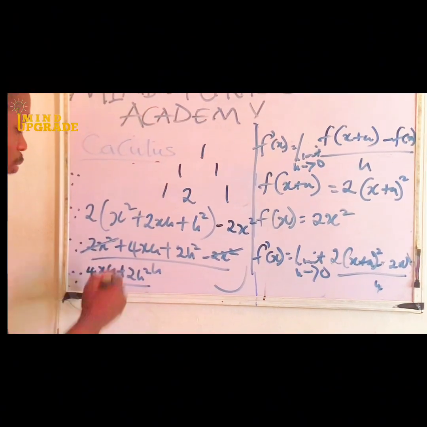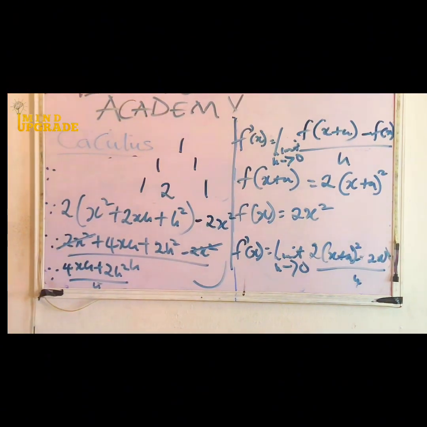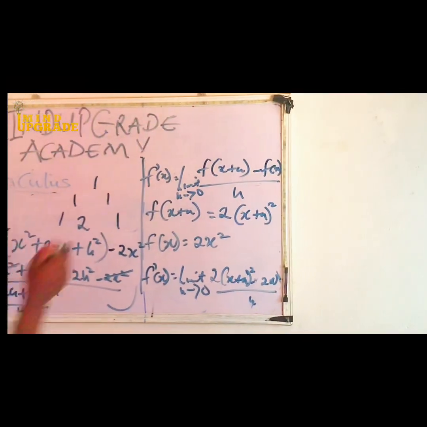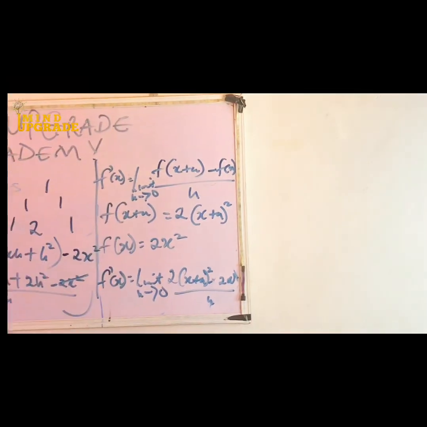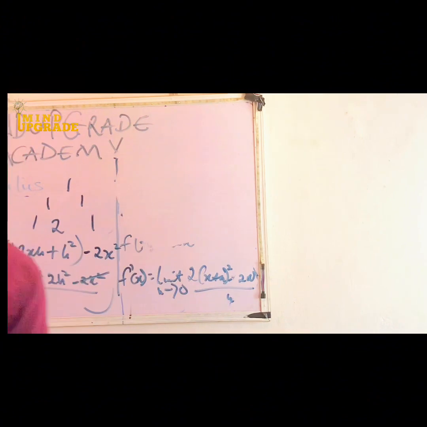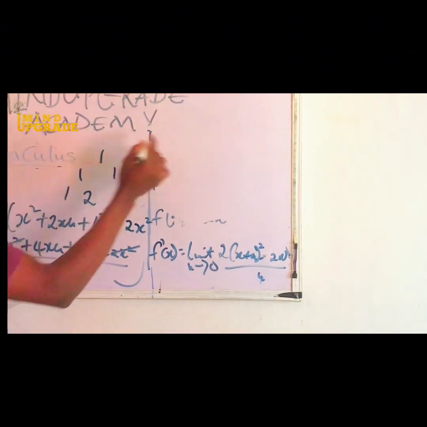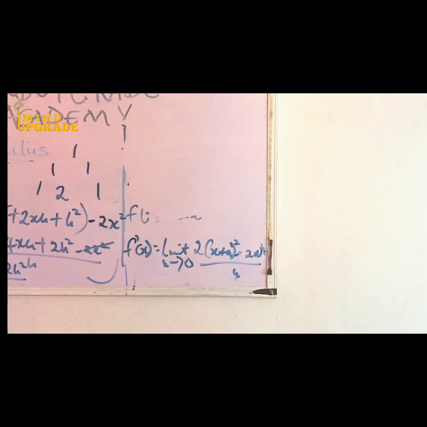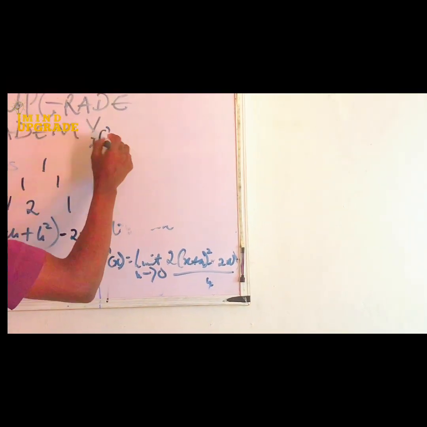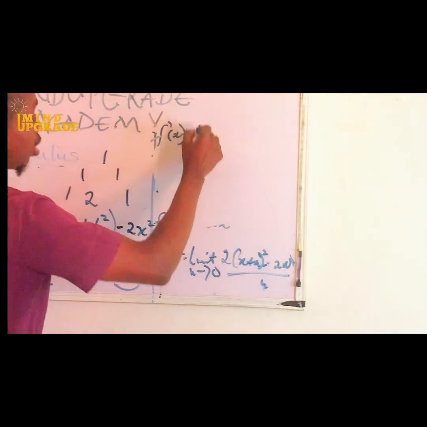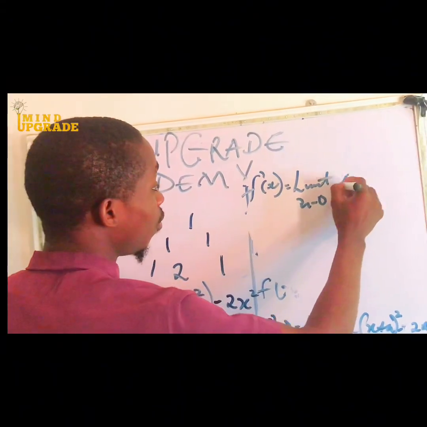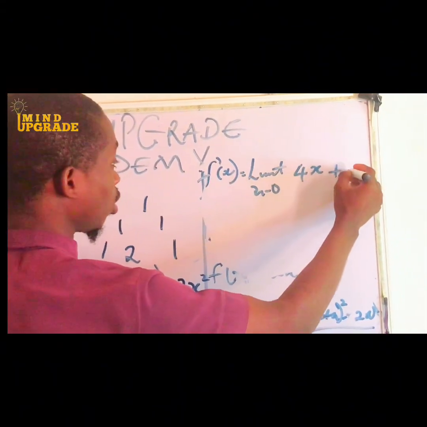Is that okay? So now what we can do is divide all sides by the value of h. Let's divide every side by h. So therefore, you are dividing here. h will cancel this h, and h will cancel this h. So what we have here is f of x prime as the limit as h tends to 0 of 4x plus 2h.